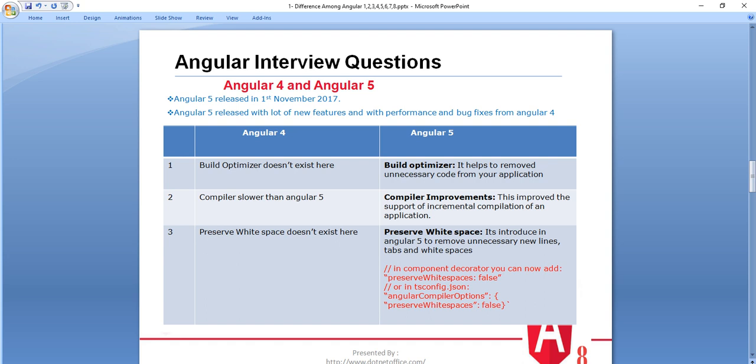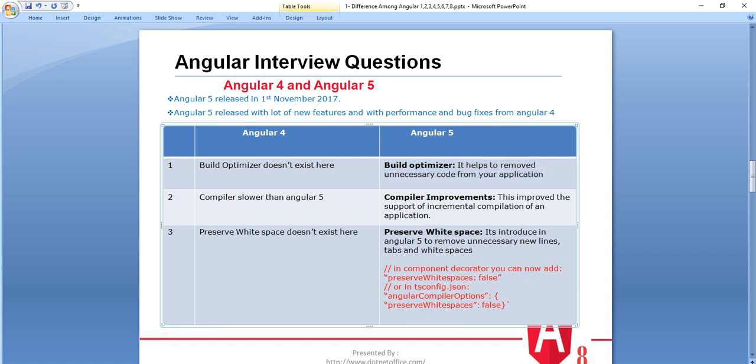Now the next thing is, what is the difference between Angular 4 and Angular 5? Angular 5 was released on 1st November 2017, with a lot of new features. They came with performance improvements, and whatever bugs existed in Angular 4 they fixed in Angular 5. And what are the changes? They have implemented the build optimizer, which helps to remove unnecessary code from your application automatically, but this doesn't exist in Angular 4.